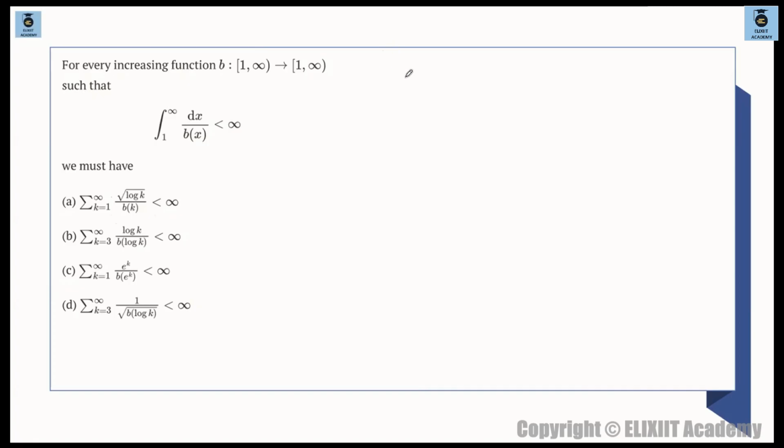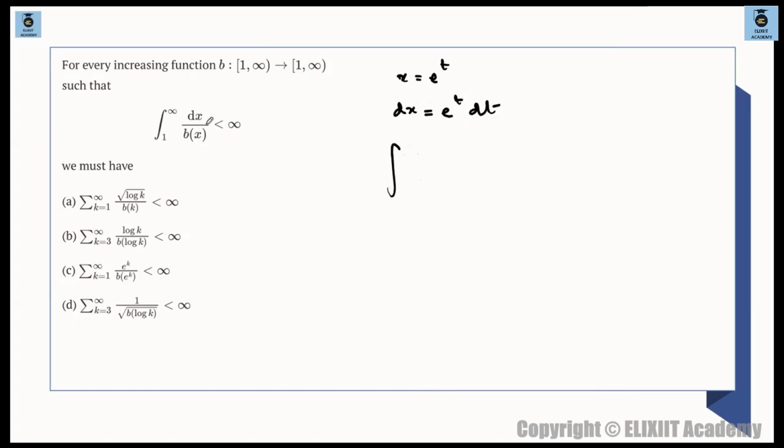So what I am doing is taking x to be e raised to the power of t over here. I am taking this substitution, x is equal to e raised to the power of t. Why will I take this? Here one option shows e raised to the power of k, t or k, whatever. Otherwise log x is there basically. So I am taking x to be e raised to the power of t. So what is dx? dx will be e raised to the power of t times dt. Okay? So this integral will convert to an integration.